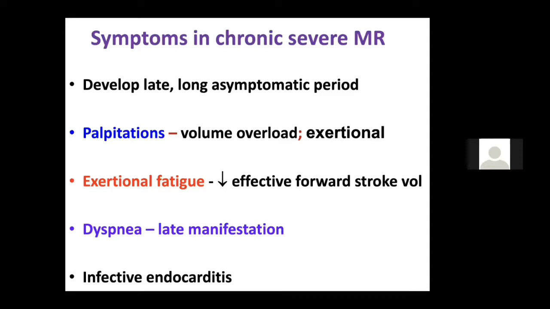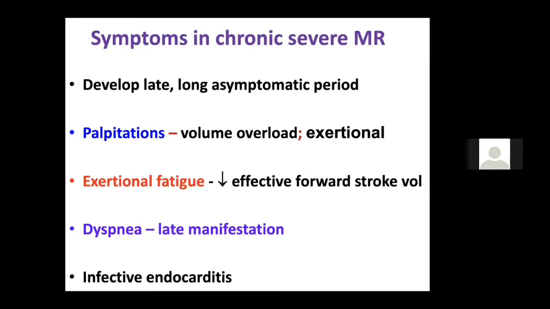But what happens is that all the LA blood later will come to the LV, and the heart tries to pump that blood. And that is why, because of the volume overload, you get palpitations. You get exertional palpitation in mitral regurgitation and aortic regurgitation. These palpitations are exertional, unlike arrhythmia where you get palpitations at rest. So this is something which you should know. But in MR, the patient remains asymptomatic for a very long period of time. This is something which you should know.